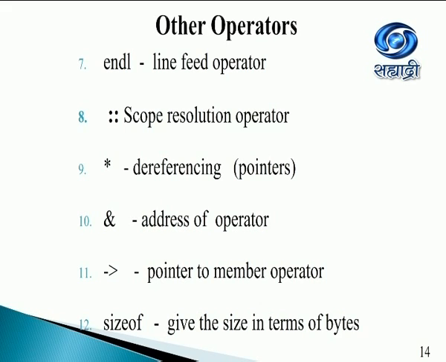The star, we call it as the dereferencing, which is used with the pointers. Ampersand is the address. The arrow operator will be pointer to member operator, and finally the sizeof, which gives size in terms of bytes. These are few operators. There are a few more which you can refer to later on.